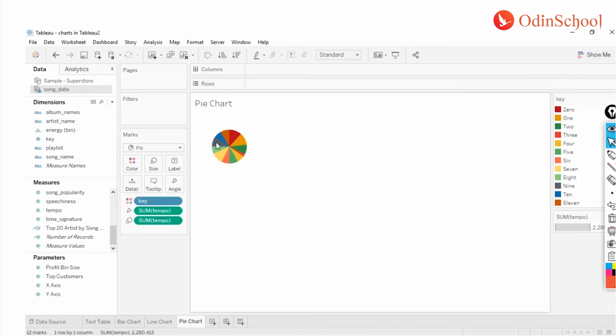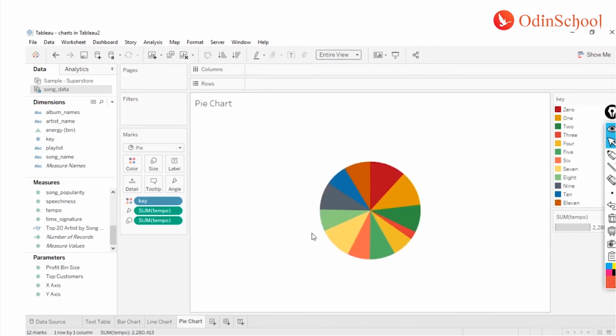Now I'll just increase the size of this one by clicking on the entire view so that it occupies all the space of my screen. If you notice, there's nothing in your row shelf or column shelf. Where did that go? It went into your marks shelf. Now everything is in the marks shelf, your keys are in the colors, and the sum of sales is in your size and your angle as well.